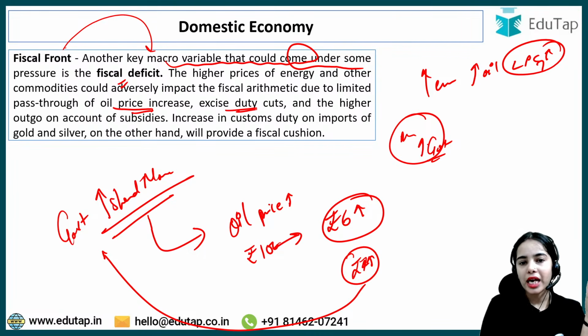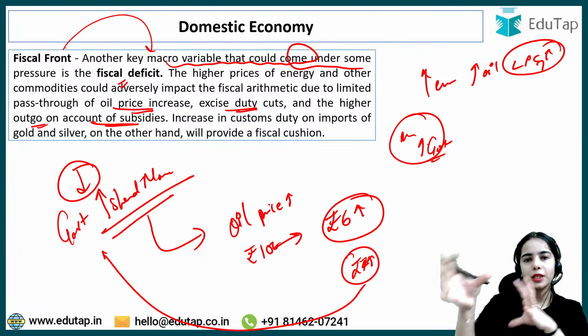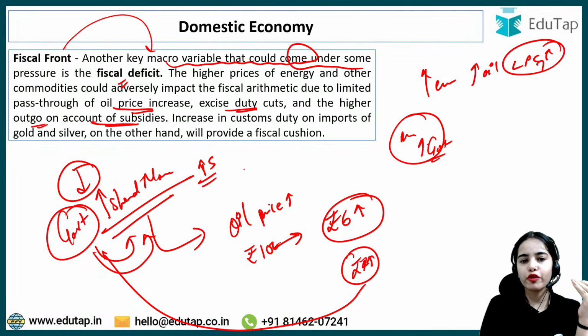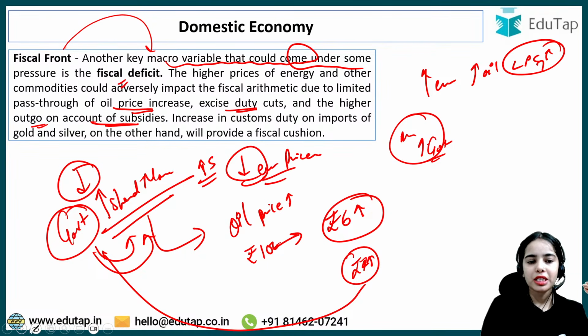So the government has to bear a part of the oil price increase. The excise duty has been cut, due to which the government is earning less. Higher outgo on the account of subsidies. The government is providing more subsidies to cover up some cost of the fertilizers and such. So in this manner, the government has to spend more, for providing higher subsidies, or for providing less pass through of the energy prices to the customers.